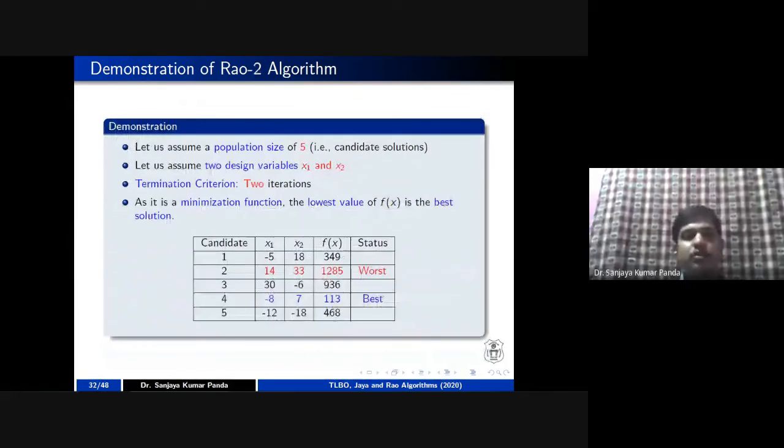So if you have any questions, you can ask about the Rao-1 algorithm before moving to Rao-2. If you have any question, you can ask. Otherwise, we'll go for the Rao-2 algorithm.